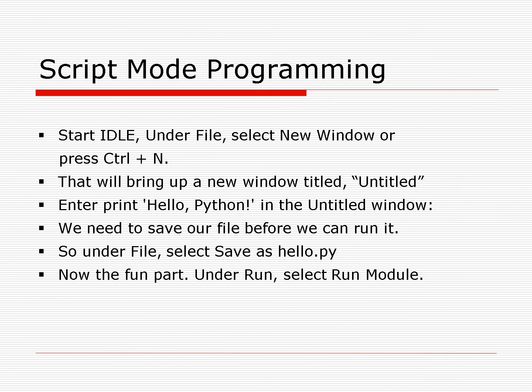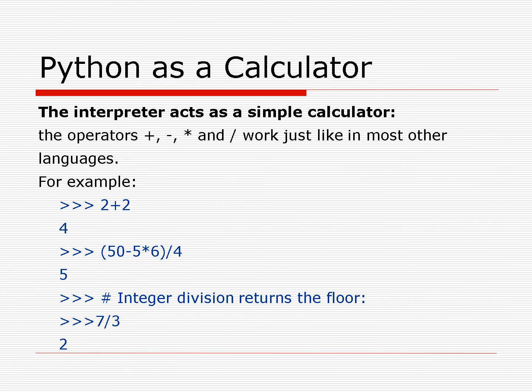So before running that program, we have to save our file. Now we can run that file. After saving, we can use the key Control S to save the file as a shortcut, and F6 to run that file or program. That is the script mode or file mode. And this is Python as a calculator.